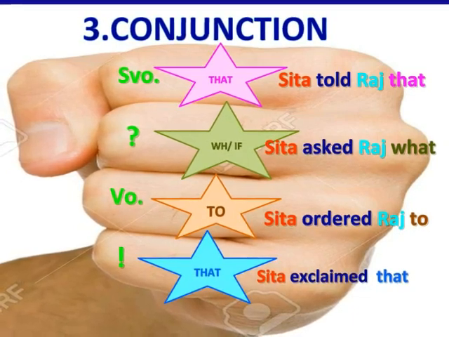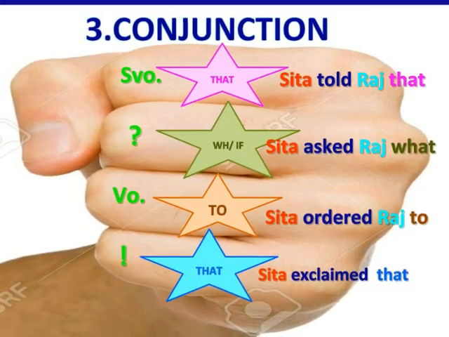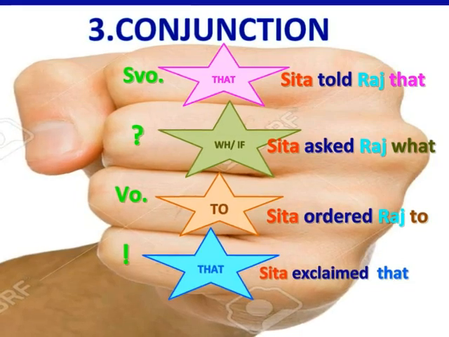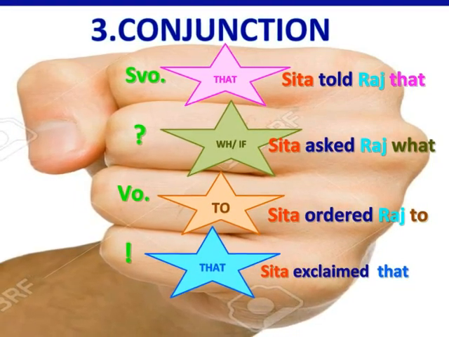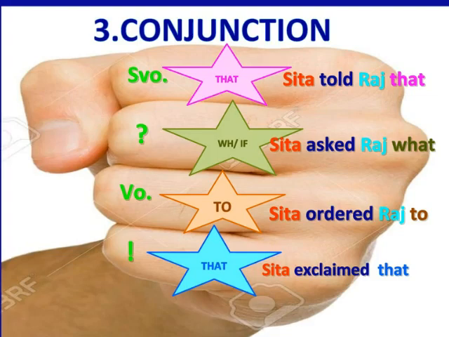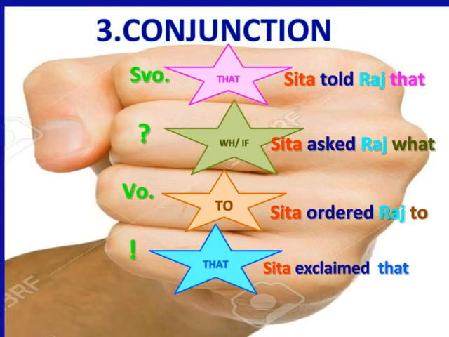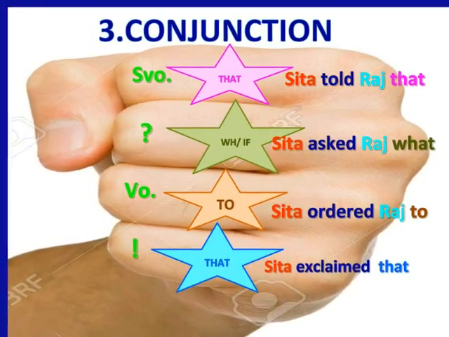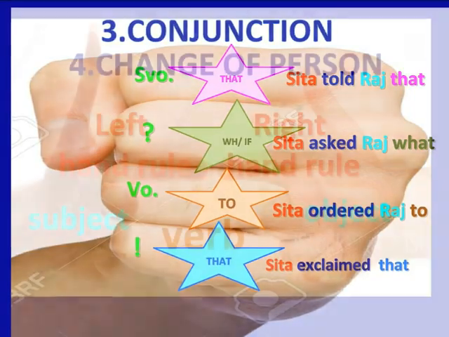If the sentence is imperative, then the conjunction is to, and it is written as Sita ordered Raj to. If the sentence is exclamatory, then the conjunction is that, and it is written as Sita exclaimed that.